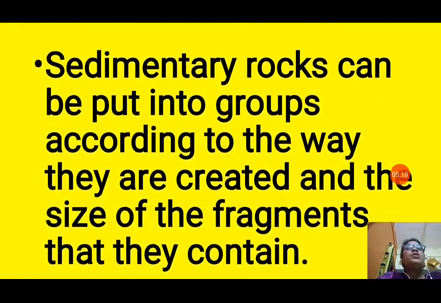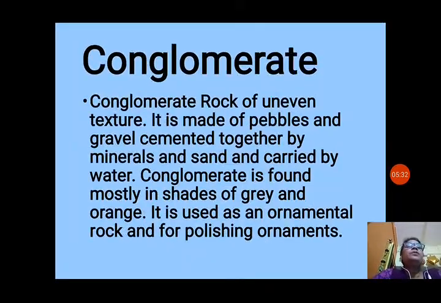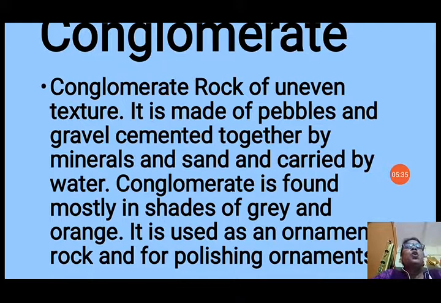Sedimentary rocks can be put into groups according to the way they are created and the size of the fragments that they contain. According to the size of the particles, we can divide sedimentary rocks into many types. First is conglomerate. Conglomerate is a rock of uneven texture, made of pebbles and gravel cemented together. Pebbles and gravel are bigger pieces of stones, cemented together by minerals and sand carried by water, under high pressure.